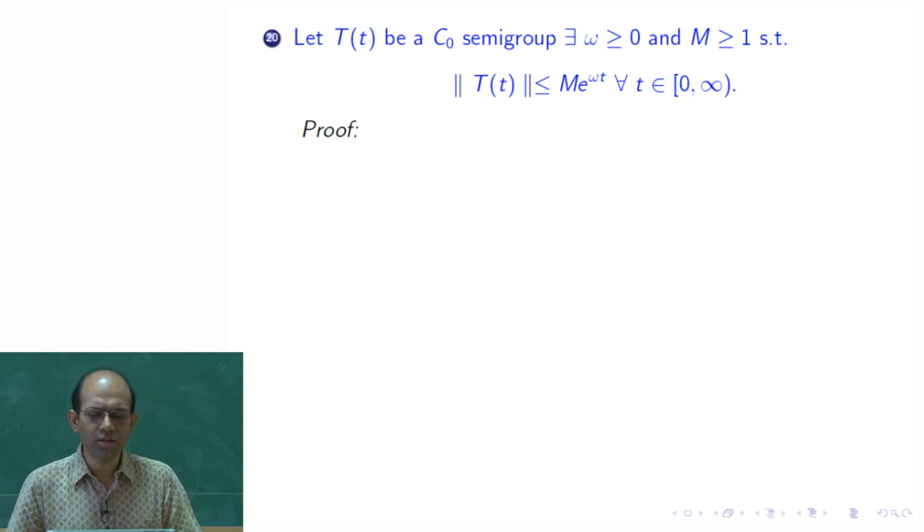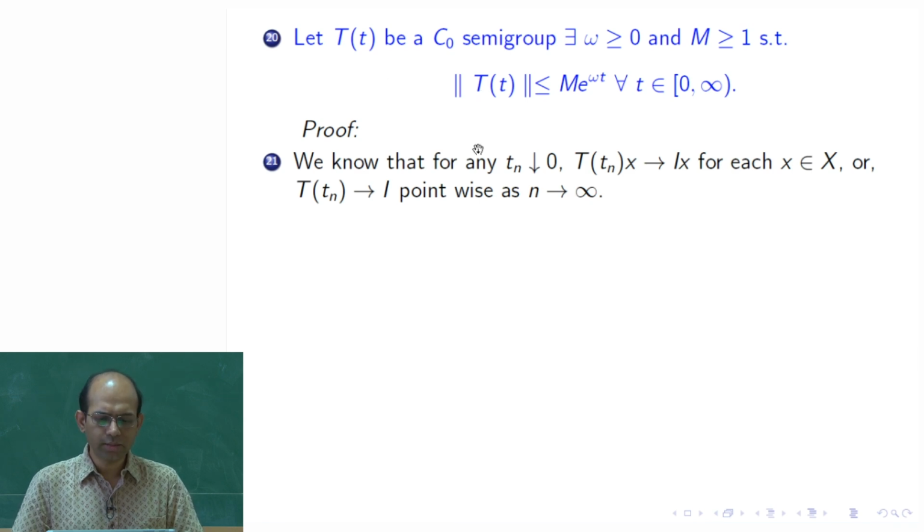The proof is not very difficult. It just uses one particular theorem of functional analysis, the uniform boundedness principle for a family of bounded linear operators. So, we start the proof here.